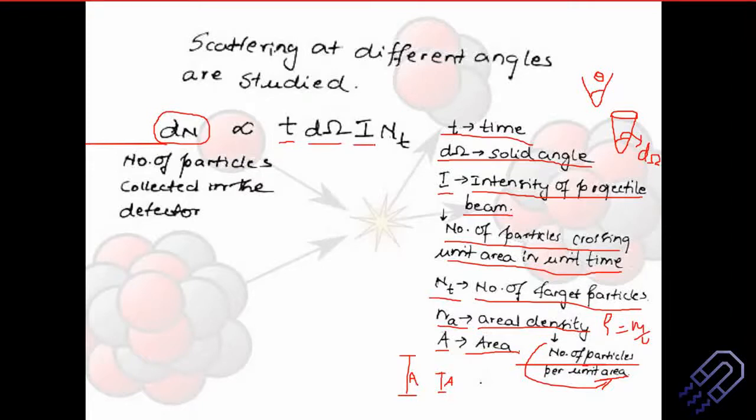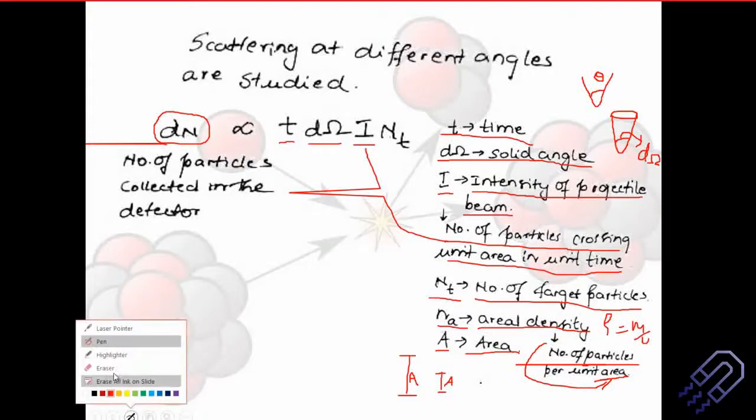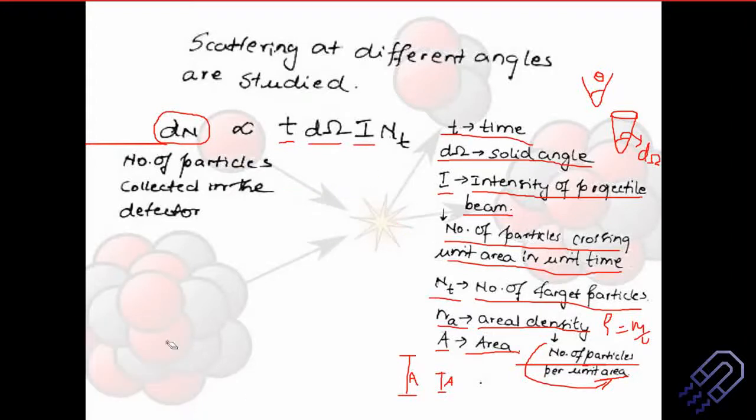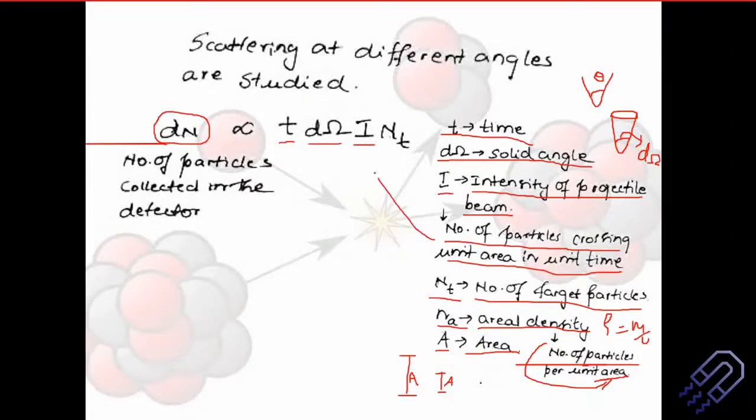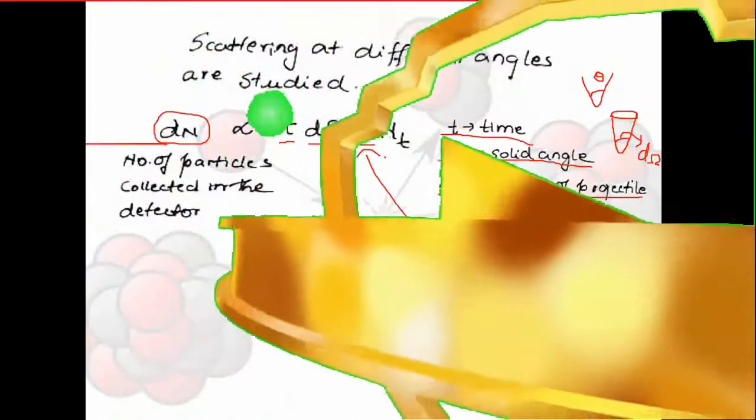Then I, the intensity, and now we know intensity is nothing but the number of particles. So what is this intensity? Number of particles per unit area in unit time. And NT is the number of target particles.